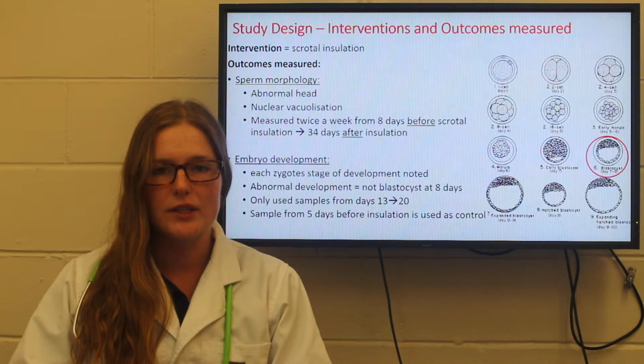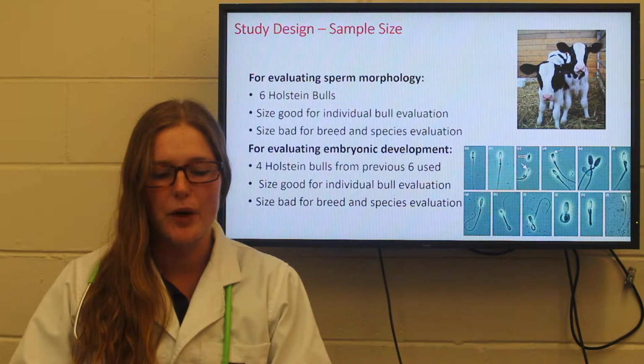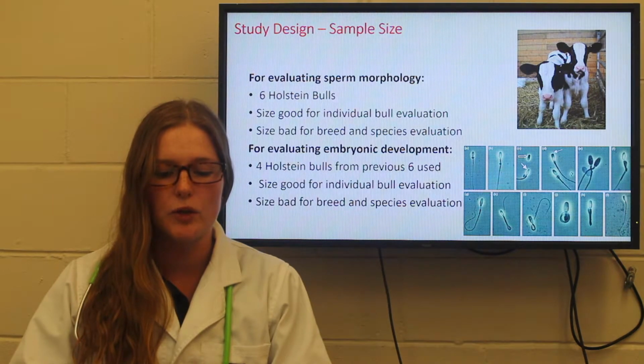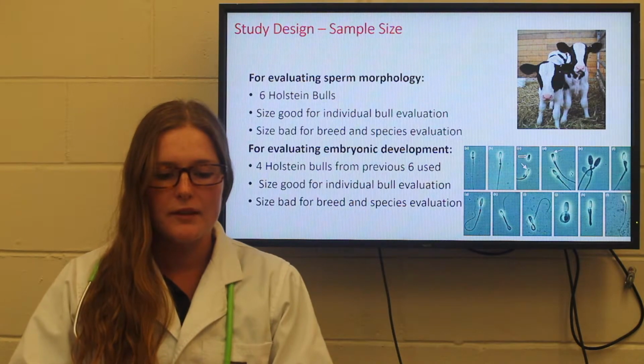8 days after IVF was done, each zygote stage of development was noted, as by 8 days the embryo should be a blastocyst. An ejaculate sample from 5 days before scrotal insulation is also used as a control. This sample size is reasonable for comparing pre- and post-insulation sperm morphology within individual bulls, but wasn't big enough to say that sperm insulation caused abnormal sperm morphology in all bovine bulls. Thus, there could be misinterpretation of data. The sample size was big enough to compare embryonic development in an individual bull's samples.